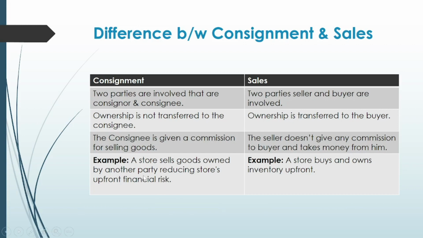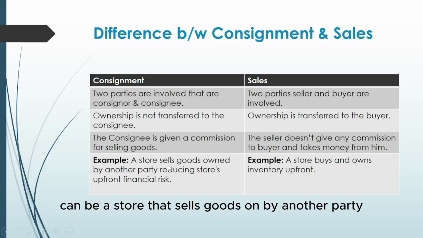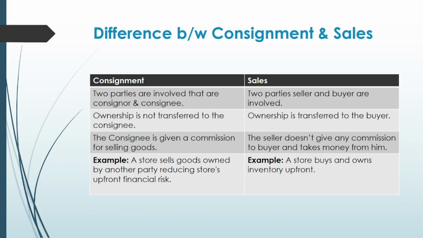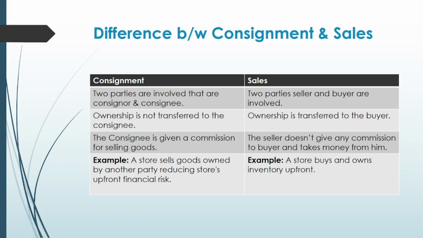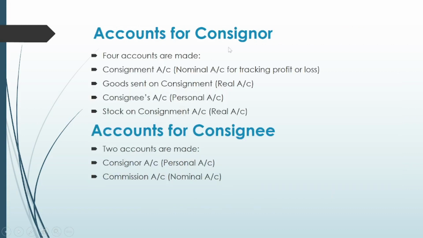An example of consignment can be a store that sells goods owned by another party, reducing the store's upfront financial risk as he does not have to buy inventory. While in sales, a store buys its own inventory and sells the products. Let's move to the next slide.